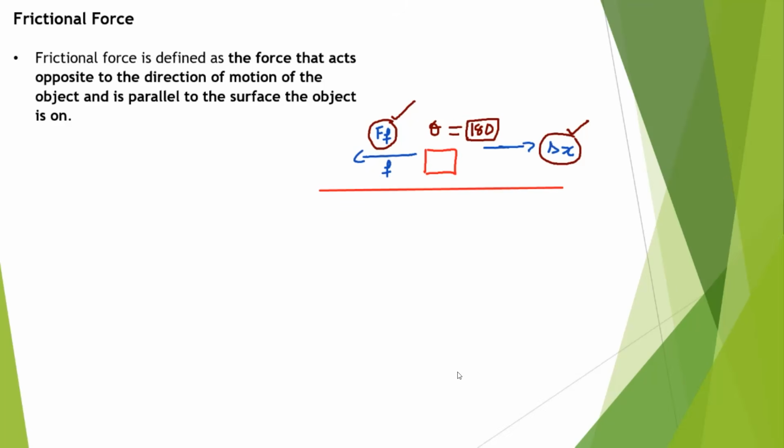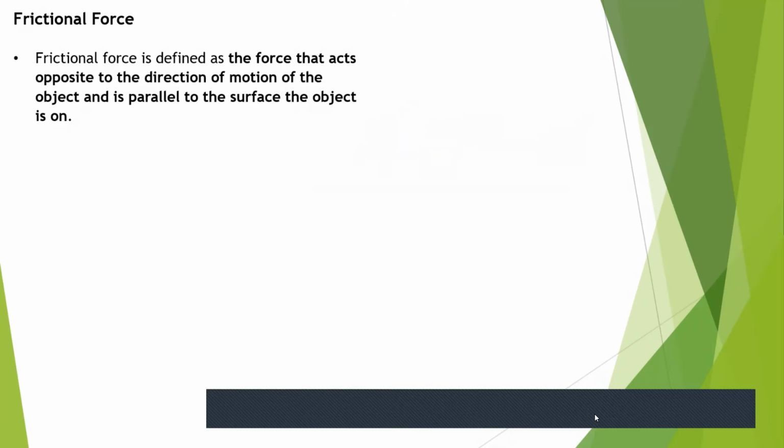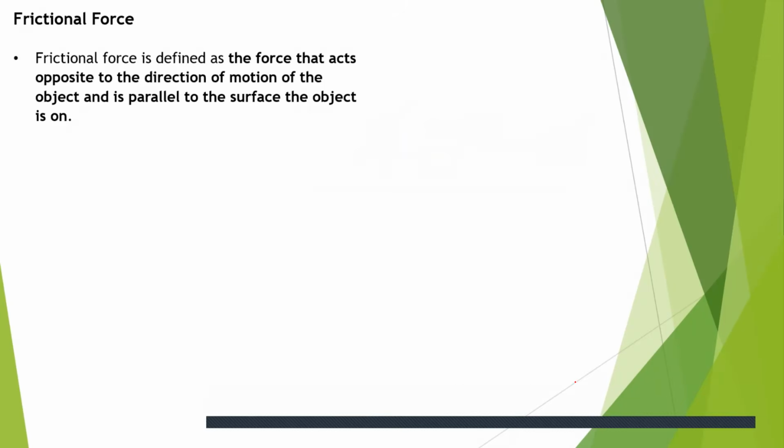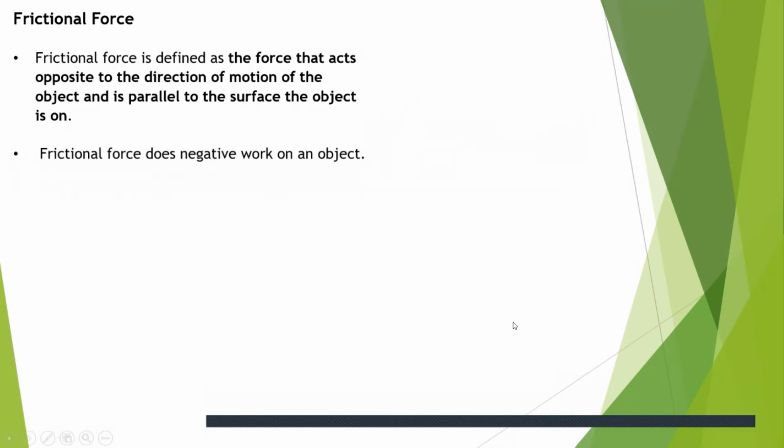Keep that word in mind. It works against the progress of an object. Object moves to the right, but frictional force acts to the left. Dissipative in nature, it does negative work on an object.